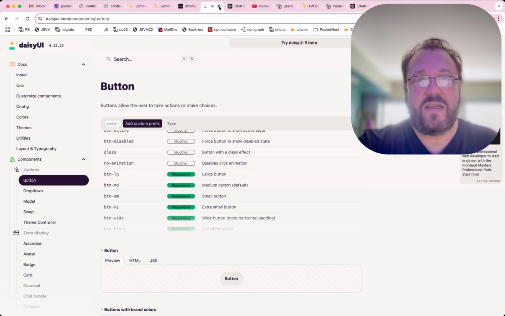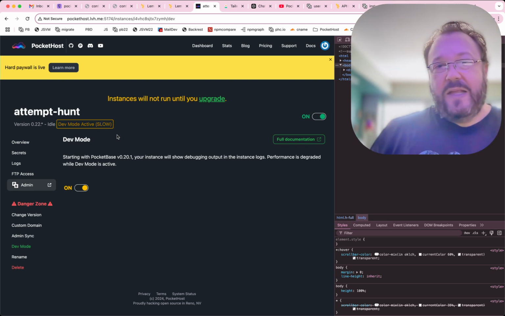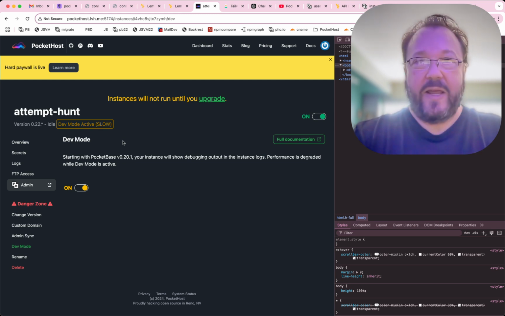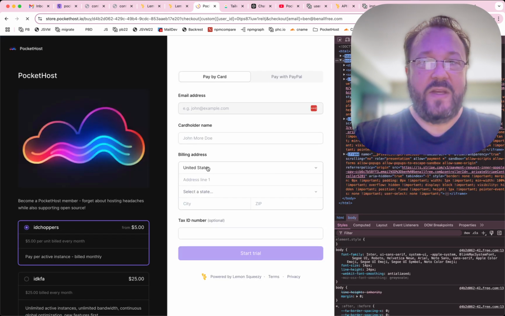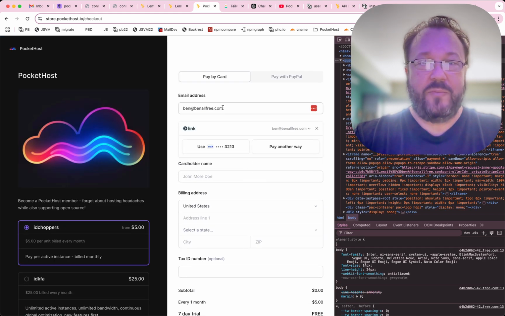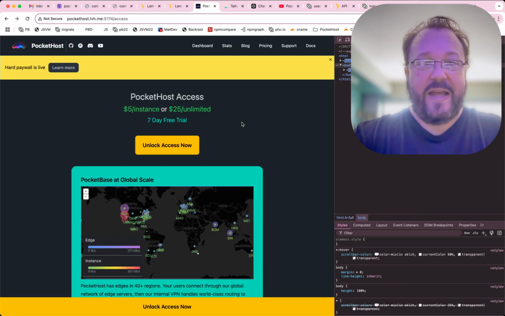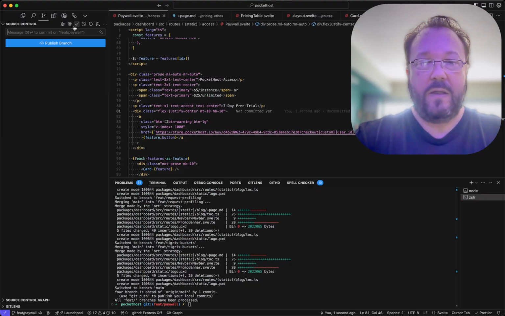So I think this is a pretty fair way of letting people into the system, letting them verify that, oh yeah, this is actually pretty cool. And now it's time to pay, right? So if you click this upgrade button, it takes you right to that same thing. You click unlock access now. It takes you to the checkout, complete with the email pre-filled and everything like that. So I like the flow of this a lot, and I think we're gonna keep it like this.